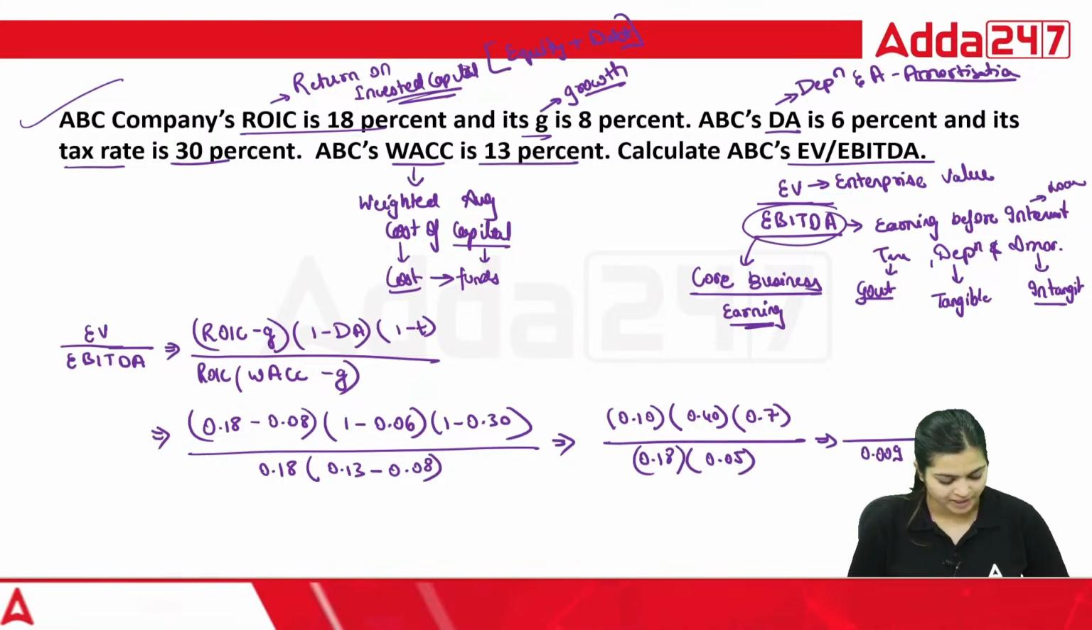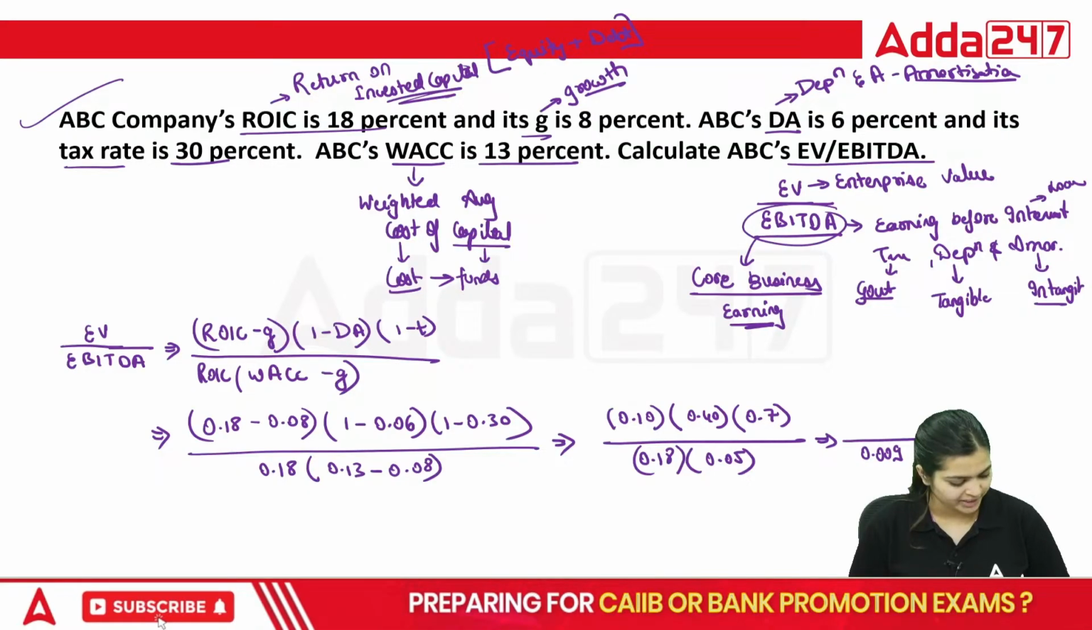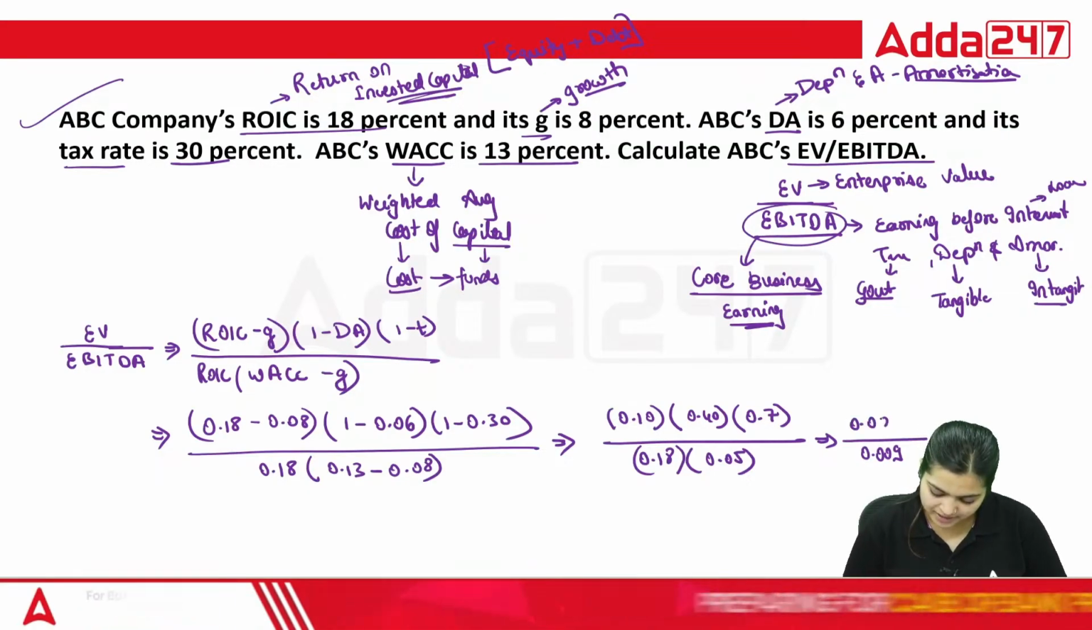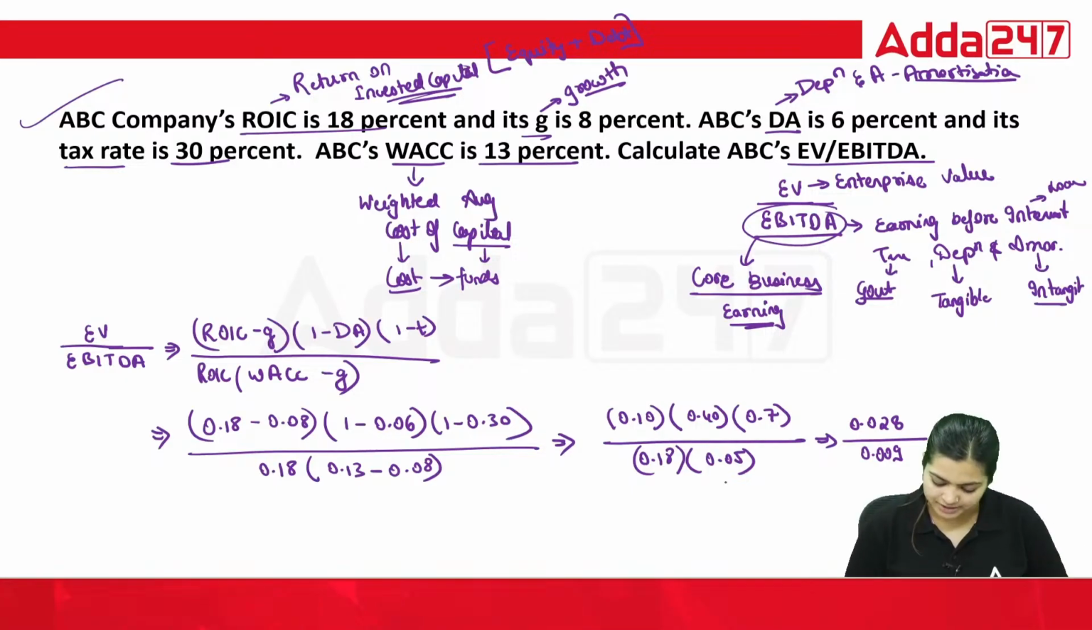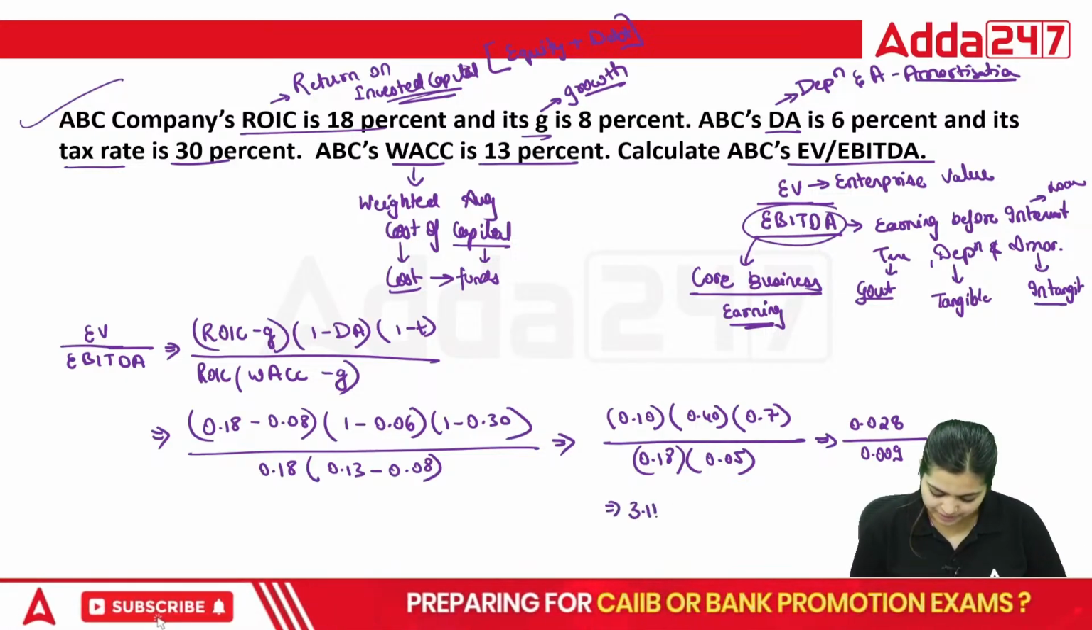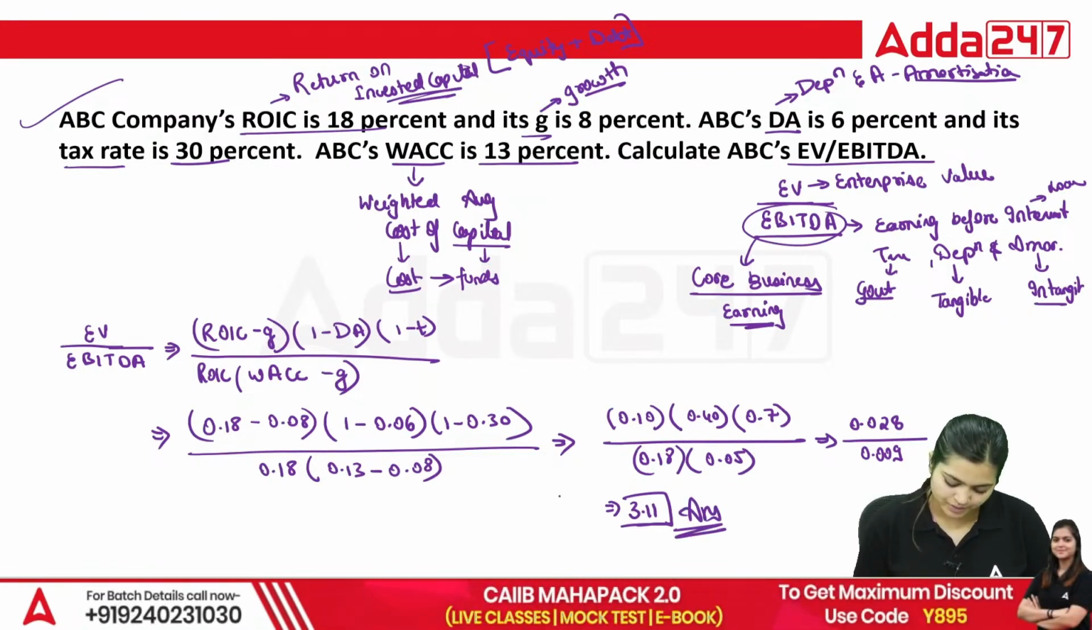Numerator 0.1 into 0.4 into 0.7, 0.028, divided by 0.09. So that is your 3.11. Yes, this is your answer. Yes, this is your EV EBITDA.